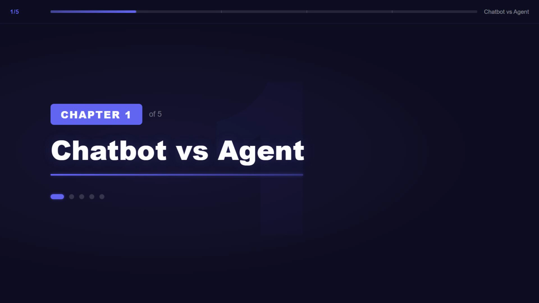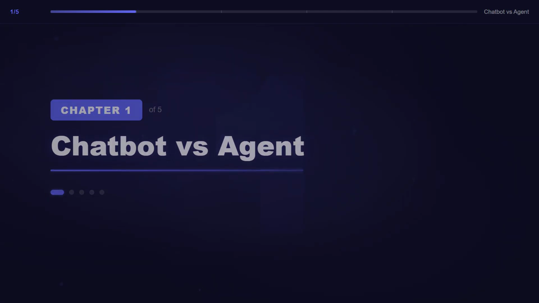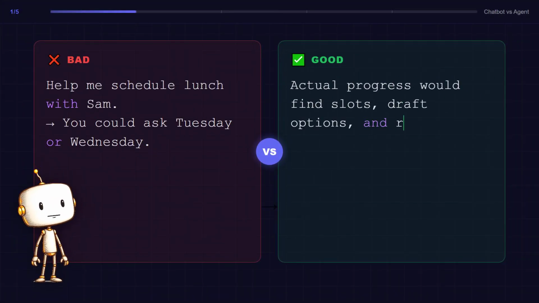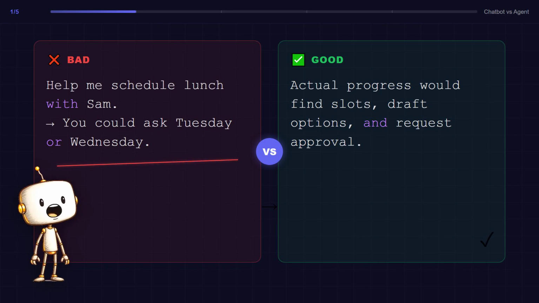Chapter 1. Chatbot versus agent. Imagine you want to schedule lunch with Sam next week. You ask a chatbot, help me schedule lunch with Sam. It answers, you could ask Tuesday or Wednesday. Helpful, but it did not actually move the task forward. It gave advice. An agent would do it differently.